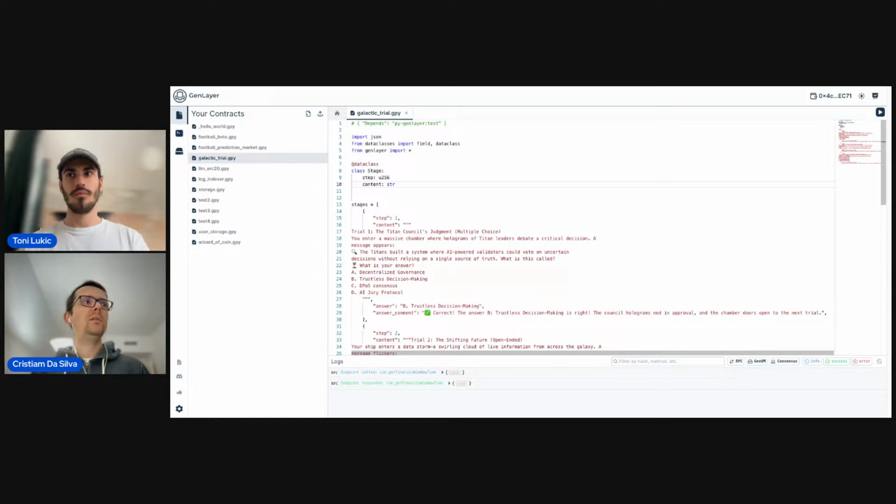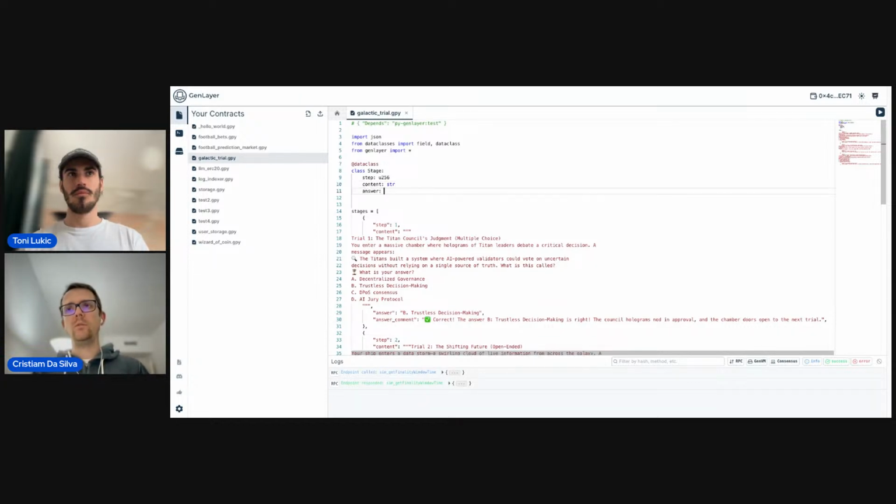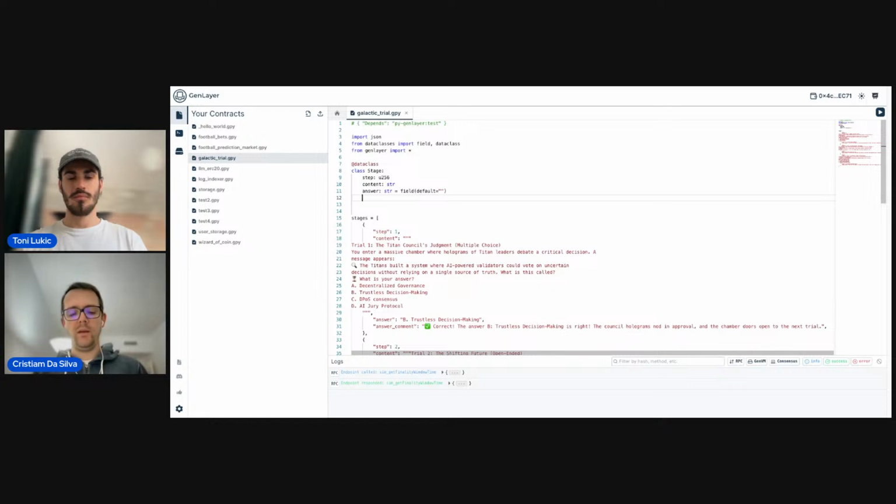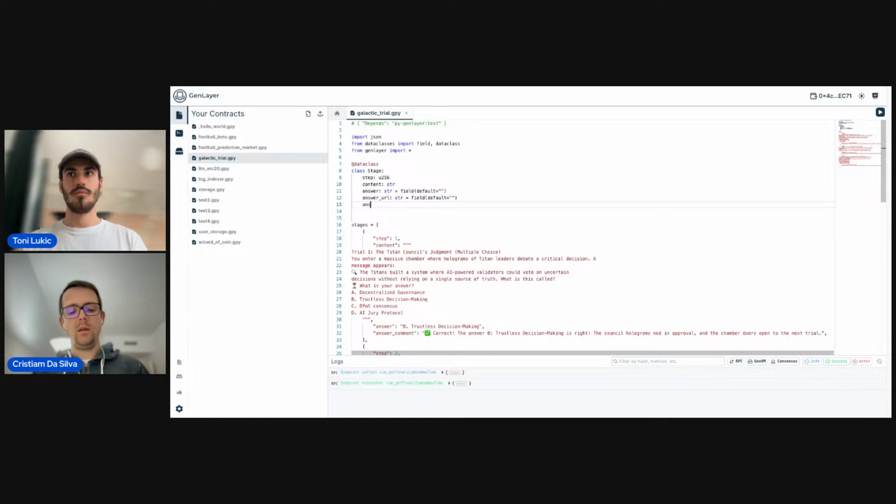So in this case, this is a string, the answer, which is also a string, but in this case, it's optional, right? So we are going to use the field method from the data classes to say that the default is an empty string, right? Then we have the answer URL, which is the same as an empty string, and the answer comment exactly as they are.